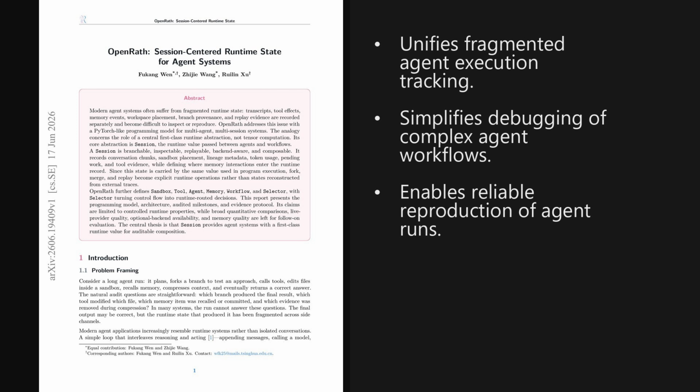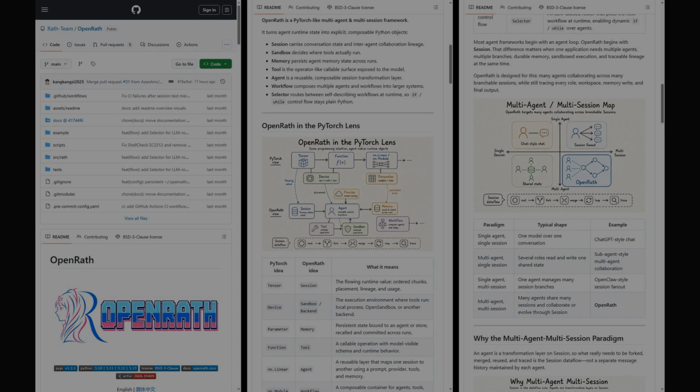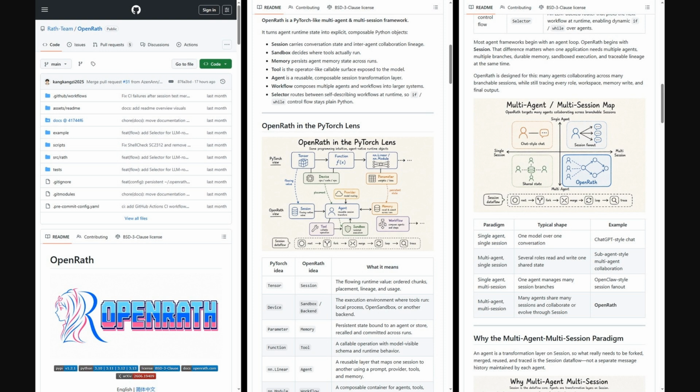As we will see, treating the execution history as a flowing, branchable value makes complex agent runs significantly easier to audit and reproduce. And for those interested in the implementation, the authors have shared their code on GitHub.